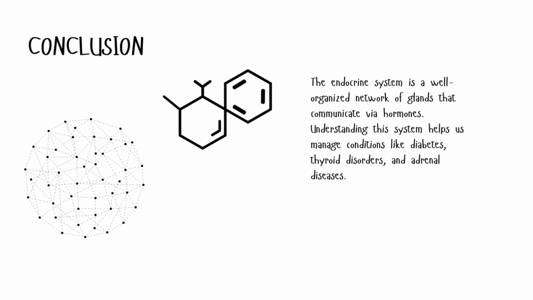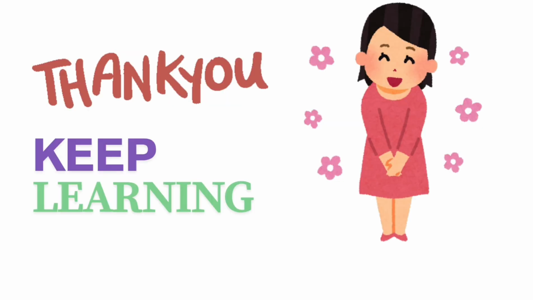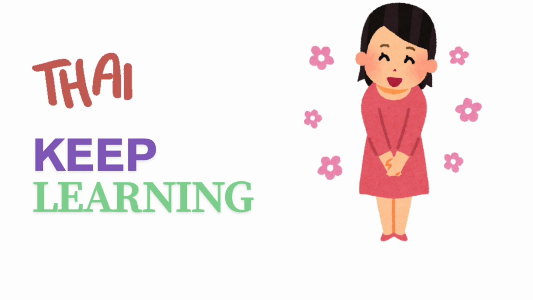To summarize, the endocrine system is a well organized network of glands that communicate via hormones. Understanding the system helps us manage conditions like diabetes, thyroid disorders, and adrenal disorders. In the next chapter, we will dive deeper into diabetes mellitus, covering all the disorders.